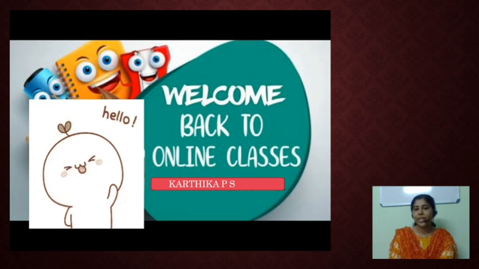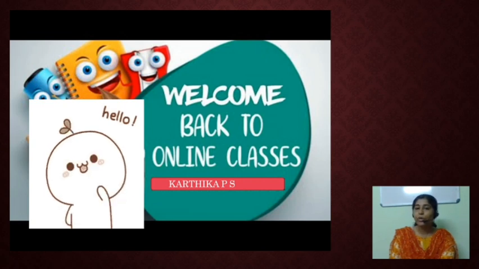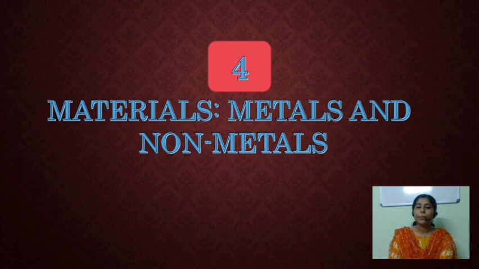Then, children, in this class, we are going to start a new lesson from physical science. That is chapter 4, materials, metals, and non-metals.